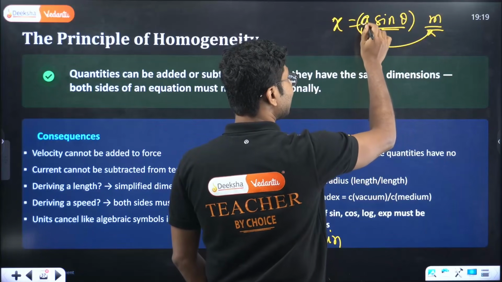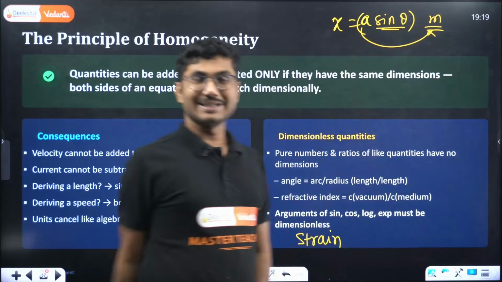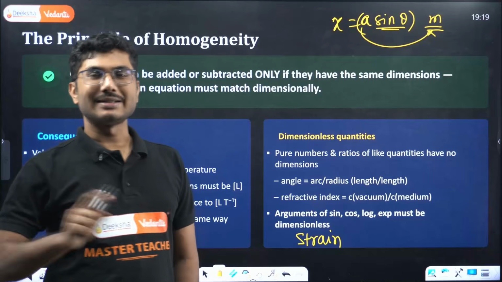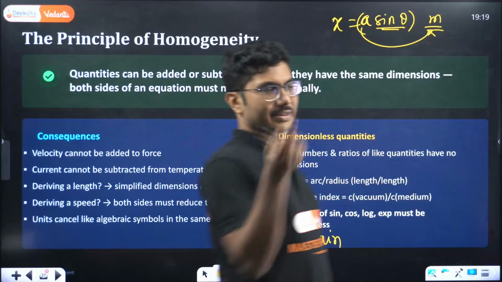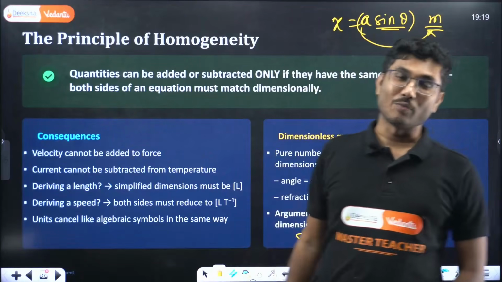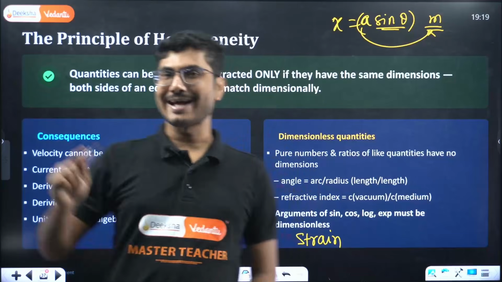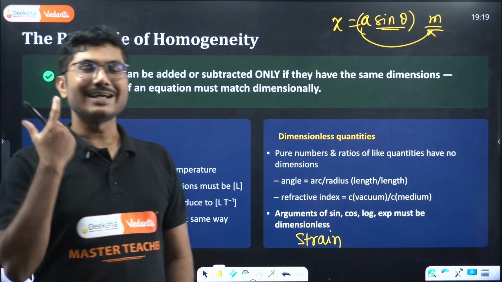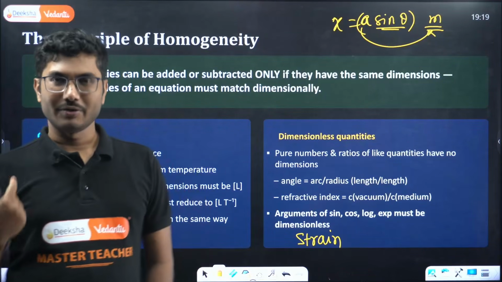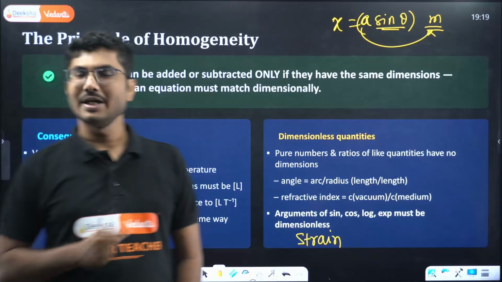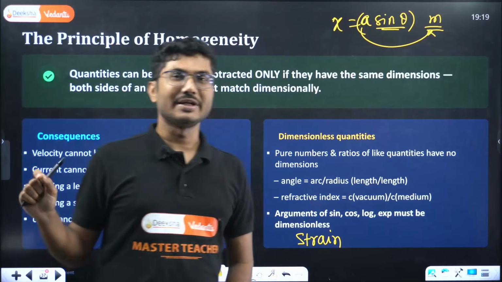Because that is associated with this constant. This can be 1 also. So if I say sine 30 meter, that means there is a 1 multiplied with the sine theta, that has a dimension. Sine theta itself is a dimensionless quantity. Sine 30, sine 45, sine 60, they do not have any units, they do not have any dimensions.